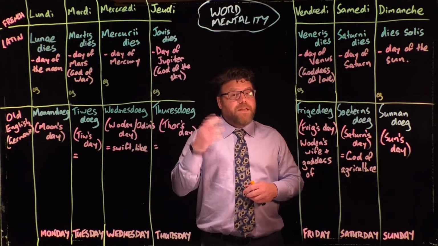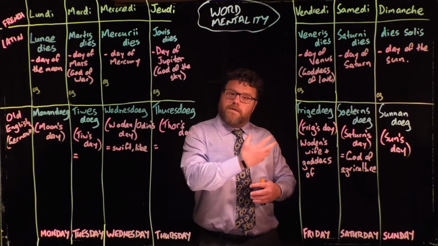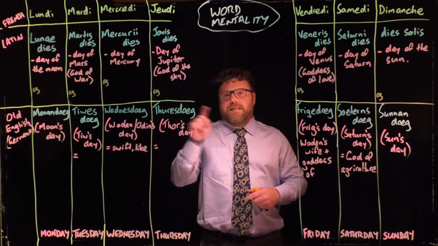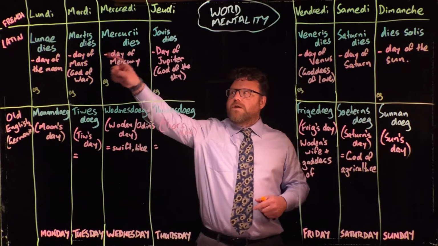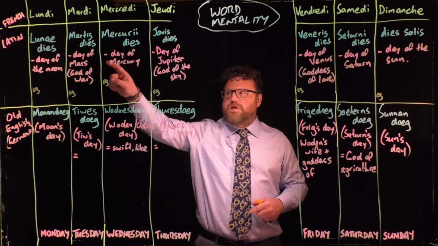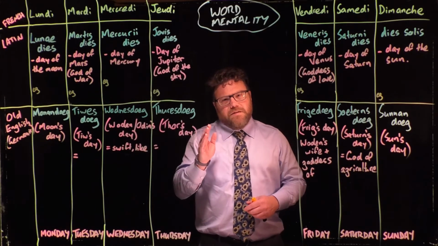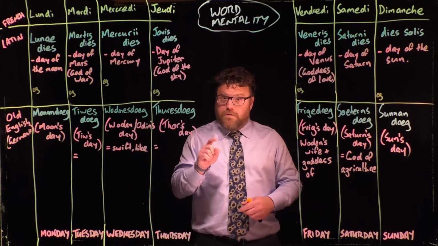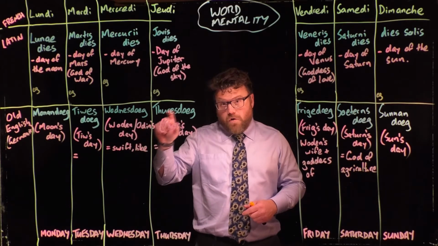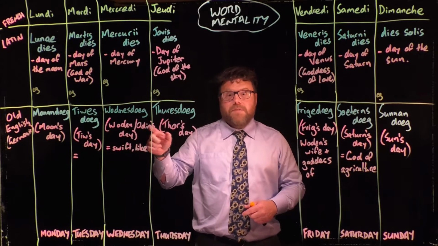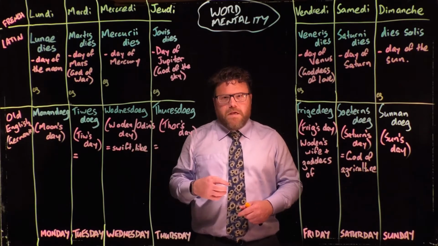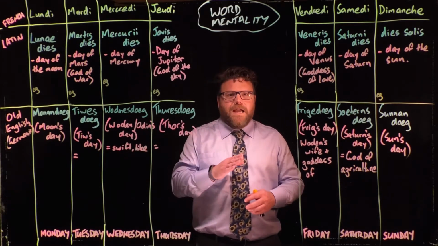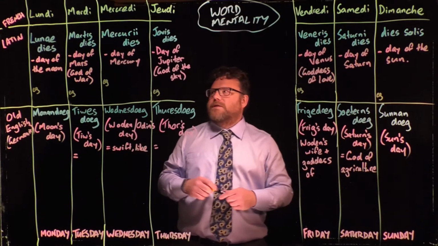Now for the Romans, the names of the planets were often also the names of some of their gods. And this link to the gods can be seen, and the link to Latin is particularly clear when you look at Romantic languages like French. Okay, but for English, it's a little bit more complicated, and that's because it went through Germanic tribes and Old English first, and sometimes they replaced the Roman gods with their own gods, and that's where we get our name. So let me explain each day of the week, and while it sounds complicated, it's actually pretty simple.